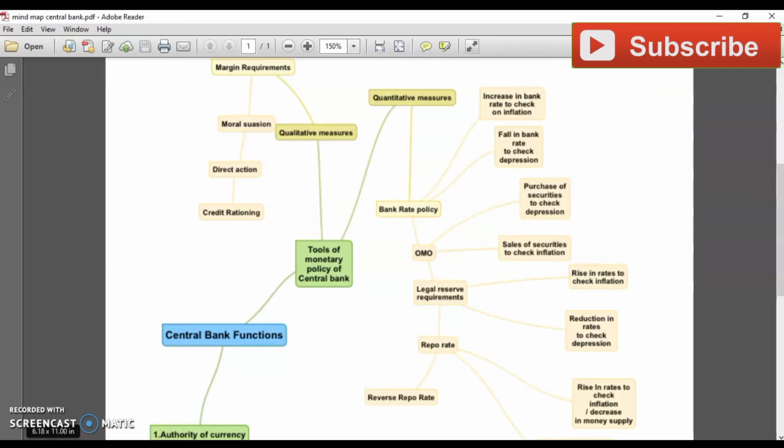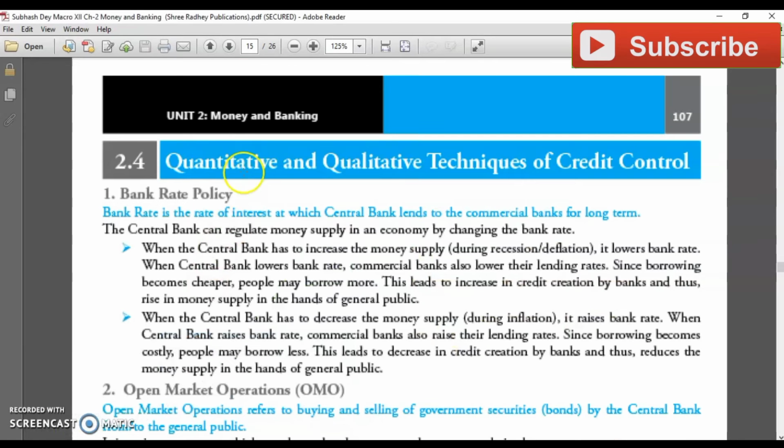So what is bank rate policy? Let's understand. Bank rate, I told you, is the rate of interest at which the central bank lends to commercial banks for long term. So when the central bank feels it has to increase the money supply during a recession or deflation, this is the period where deflation is there because there is low demand, because everywhere you can see that lockdown is there. That's why recession is prevailing in the markets. To control these recessions, RBI tries to lower the bank rate.